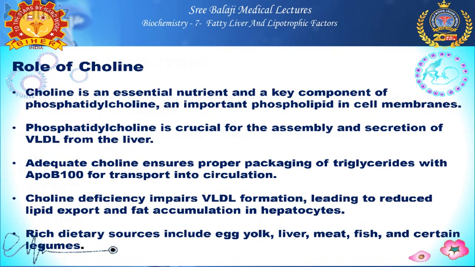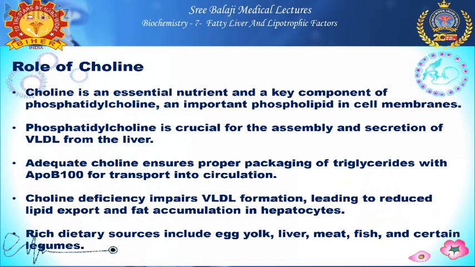So what is choline actually? It is an essential nutrient and a key component of phosphatidylcholine, which is an important phospholipid in cell membranes. So this phosphatidylcholine is crucial for the assembly and secretion of VLDL from the liver. Adequate choline ensures proper packaging of TGL along with ApoB100 and helps in transport of this package into the circulation to peripheral tissues. But when there is a choline deficiency, it impairs VLDL formation leading to reduced lipid export, and due to which this TGL will be accumulated in the liver cells, that is hepatocytes.